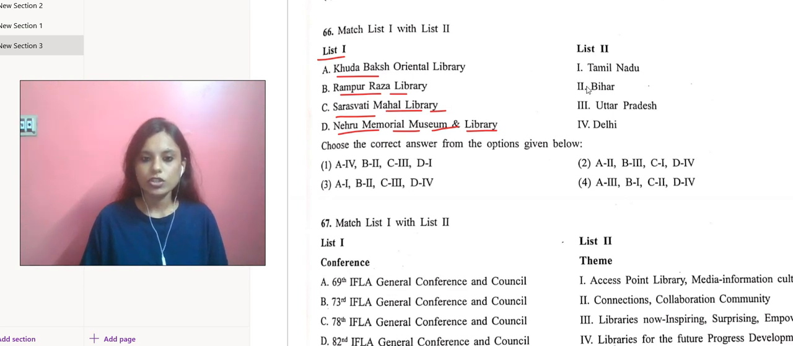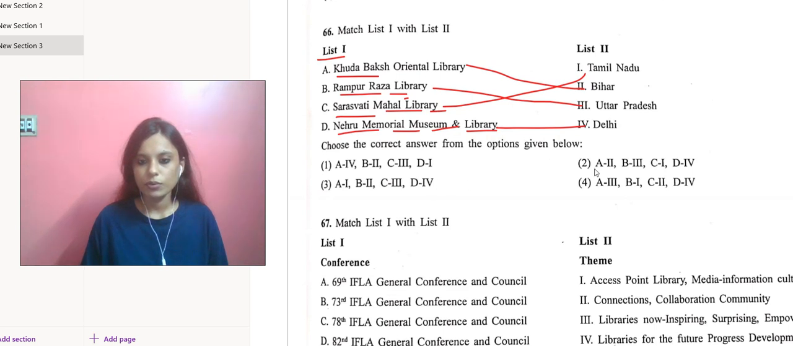Now, Khudabakhsh Oriental Library is in Bihar. Then Rampur Raza Library is in Uttar Pradesh. Then Saraswati Mahal Library is in Tamil Nadu. Then Nehru Memorial Museum and Library is in Delhi. So we can say A with 2, so this one is going. B with 3, yes, this one.